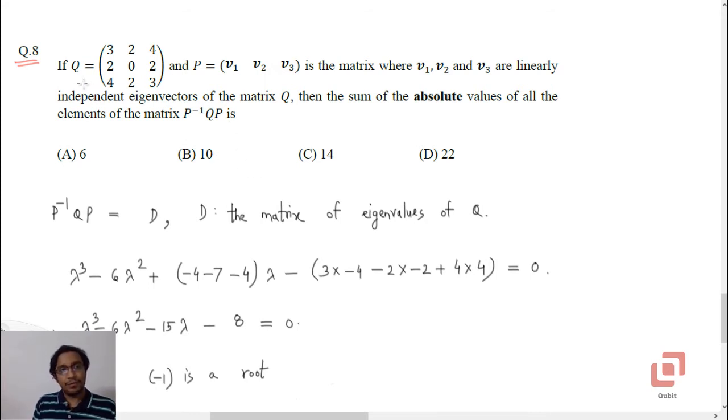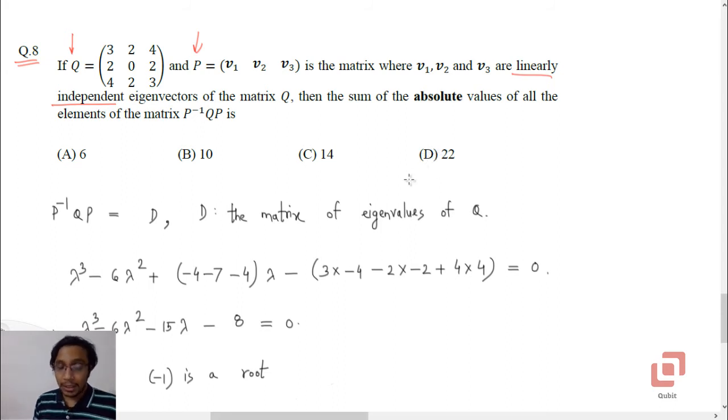We have 2 matrices here: matrix Q, 3 2 4, 2 0 2, 4 2 3, and the matrix P, where v1, v2 and v3 are linearly independent eigenvectors of the matrix Q. Then the sum of the absolute values of all the elements of the matrix P inverse Q P is.